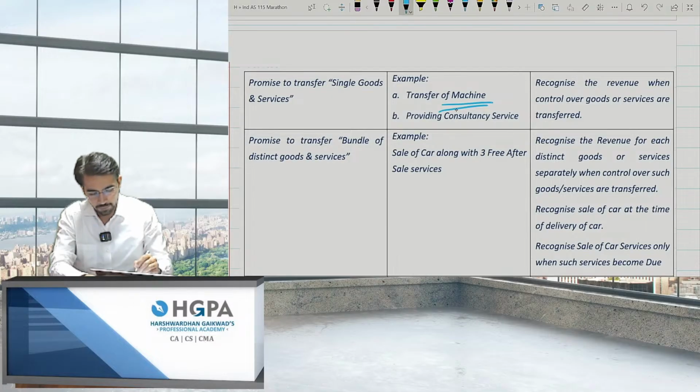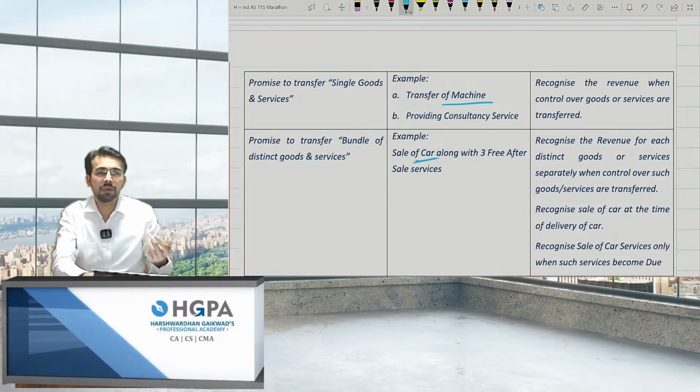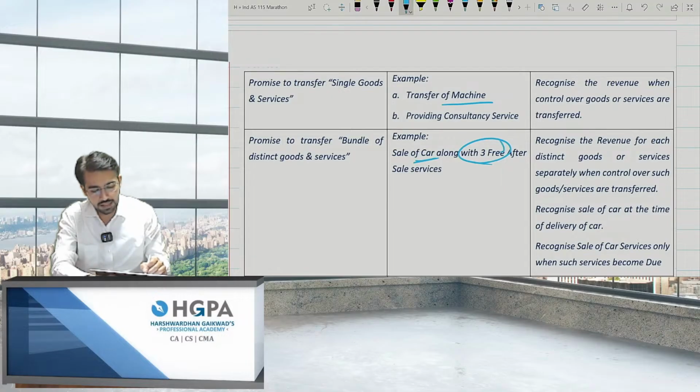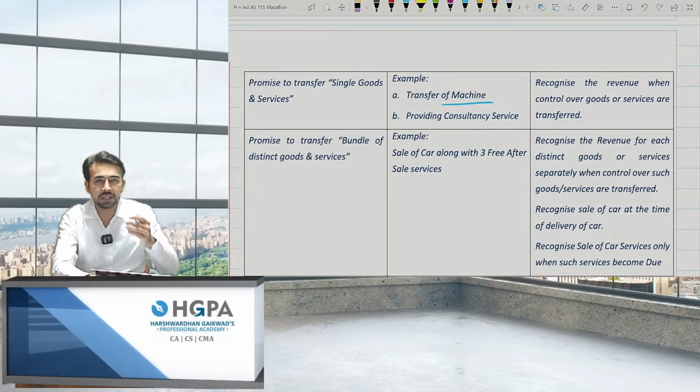Okay. Next. Promise to transfer a bundle of distinct goods and services. So basically, I gave you a car with 3 free services. So I told you, you can take a car and I'll be giving you 3 free services. So do you feel these are free? The answer is no. Obviously, this is added to some amount to the car itself, right? So in that scenario, obviously I need to bifurcate on the SSP, that is standalone selling price.